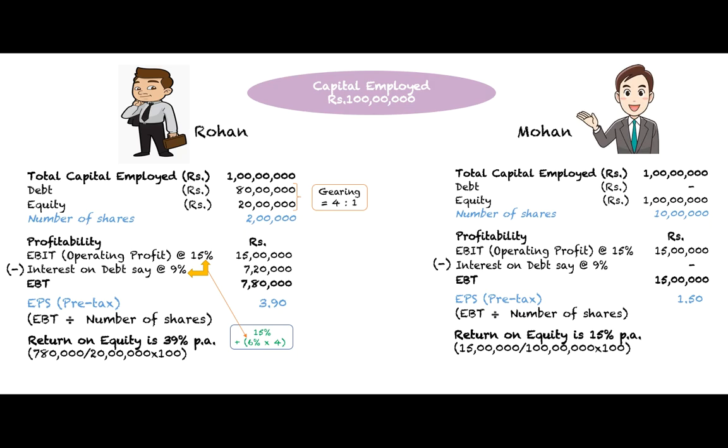And that 6 is multiplied by 4. Where does the 4 come from? Your gearing ratio, because that 80 lakh is actually 4 times your equity. So he's done this multiplying effect 4 times of this benefit of 6%. That's 24% plus your base of 15% on his original 20 lakh. So thus he's earned 15 plus 24, which is 39%. That doesn't mean I'm recommending a gearing ratio of 4:1. That's very high. Ideal, as the experts say, is 2:1 or 70%, 30% debt to equity ratio.